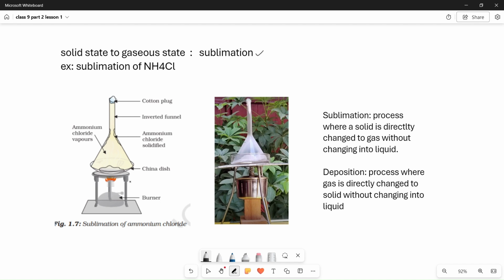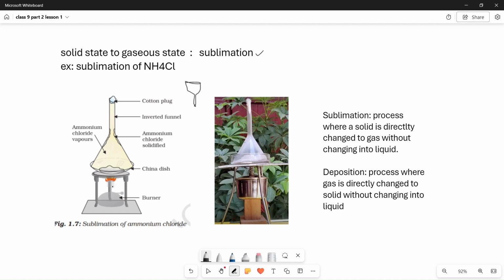Coming to the point, take the Bunsen burner and the tripod stand. Then take a china dish, or petri dish. In the china dish, you take solid ammonium chloride. Then put a glass funnel in inverted position. Usually a glass funnel is in this shape, so when you reverse it, it becomes like this. At the top end, you have to put a cotton plug so that no vapors go off. This is the equipment you have to set up to do the experiment.